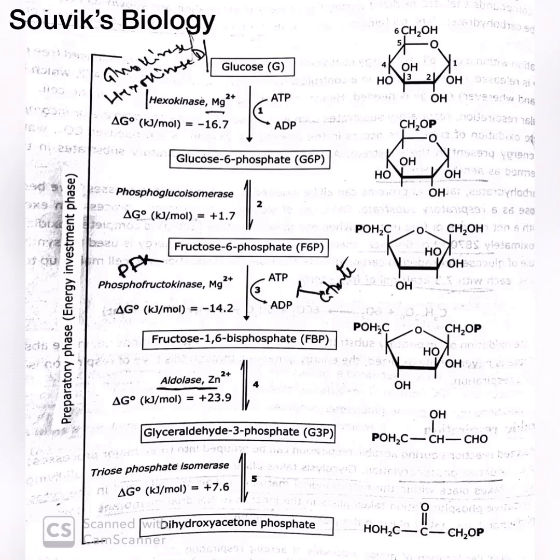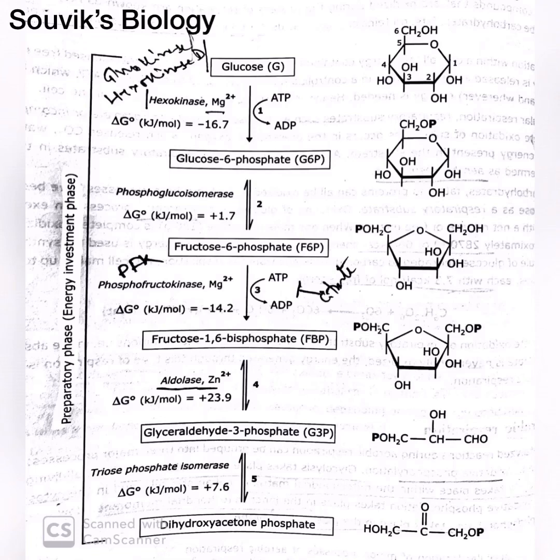At first, glucose is split and forms glucose 6-phosphate. So glucose 6-phosphate is formed at the first step from glucose, and one molecule of ATP is used and ADP is produced. The enzyme that helps in this step is mainly hexokinase. The other name of this enzyme is glucokinase or hexokinase D, and the activator used is magnesium ion, Mg2+. The second step: from glucose 6-phosphate, fructose 6-phosphate is produced by the help of the enzyme phosphoglucoisomerase.